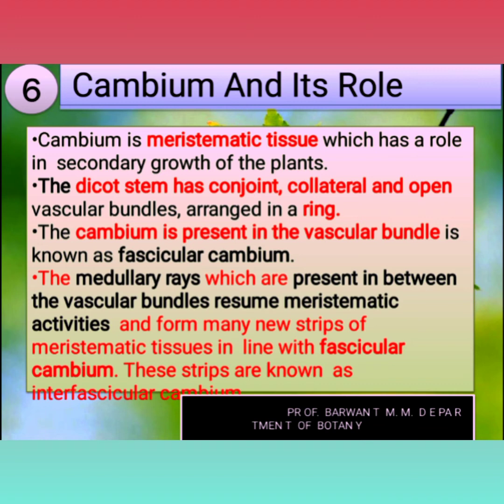Let's simply see: the vascular bundles are present in a ring form, and two vascular bundles are connected to each other by one line between the medullary rays, that is known as the interfascicular cambium. Here are two types of cambium. Between the xylem and phloem, the first type is known as the fascicular cambium, and between the two vascular bundles, connected with the help of medullary lines, is the interfascicular cambium.